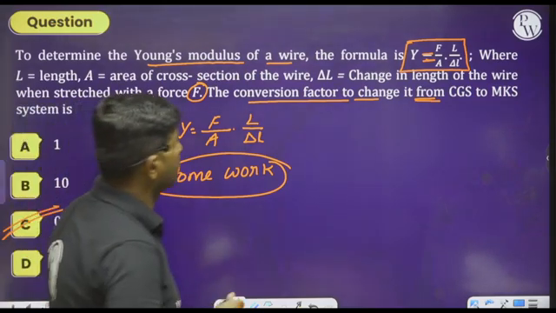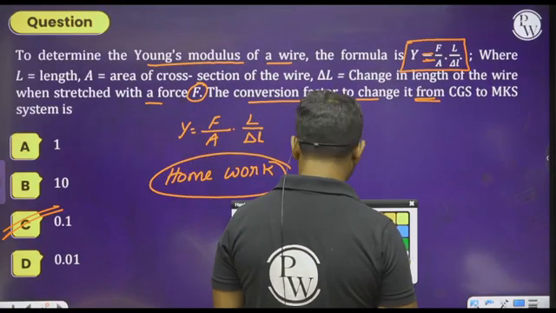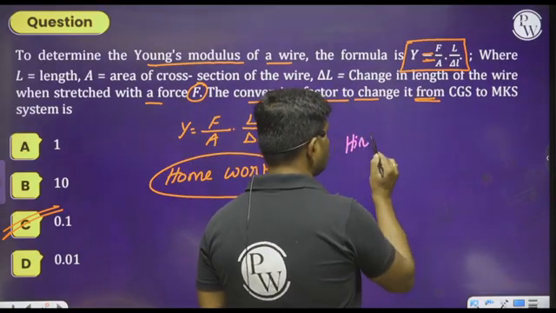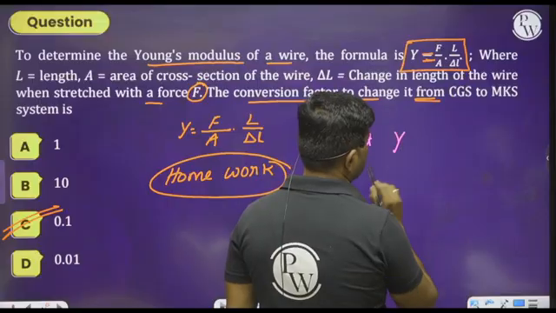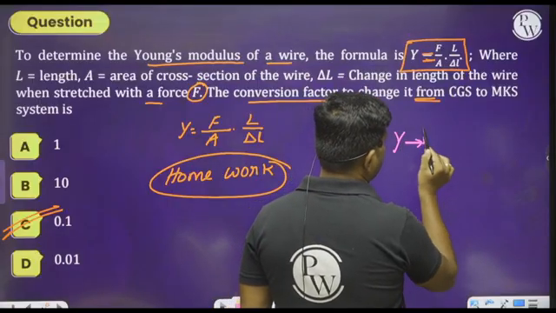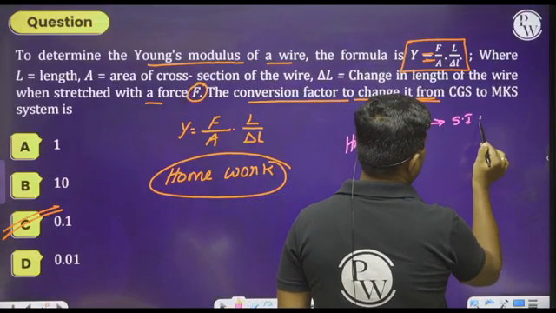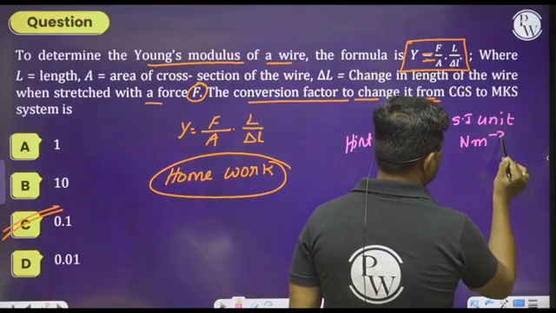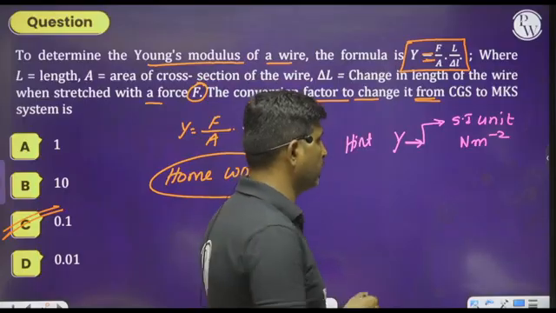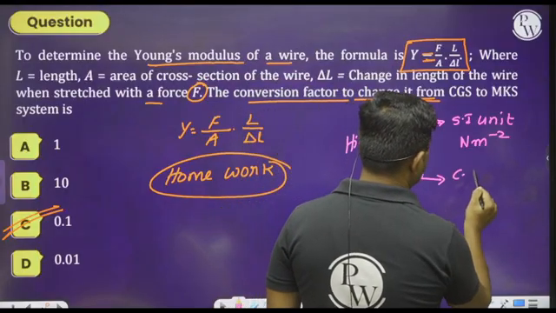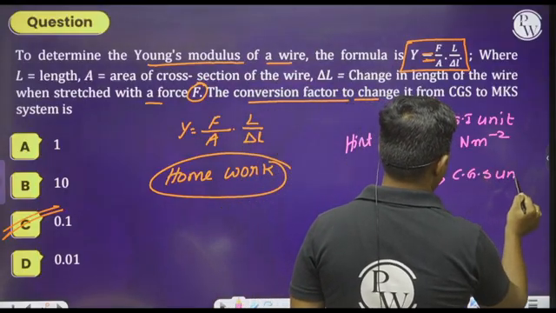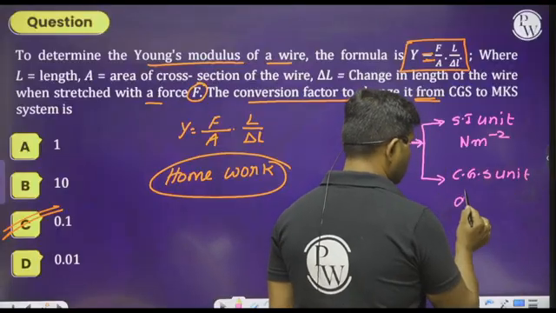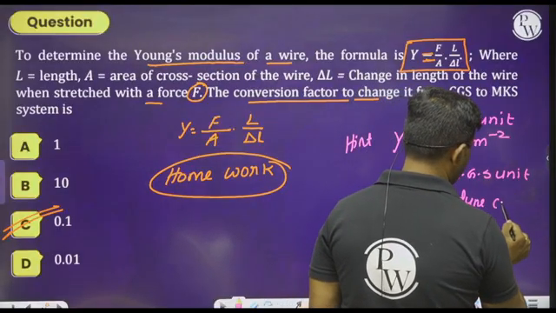If you want, I can give you a hint. Young's modulus SI unit is Newton per meter square, and the CGS unit is dyne per centimeter square.